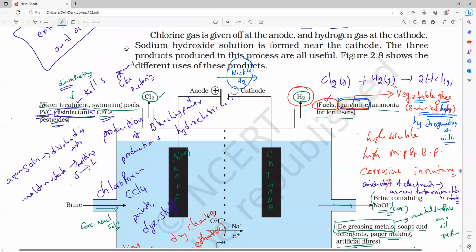Next, hydrogen is one of the important raw materials for the production of nitrogenous fertilizers, all ammonia fertilizers. The formula of ammonia is NH3. For the production of ammonia, nitrites and nitrates, we use this. That is for fertilizers.